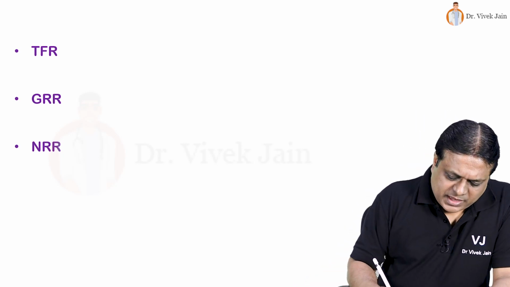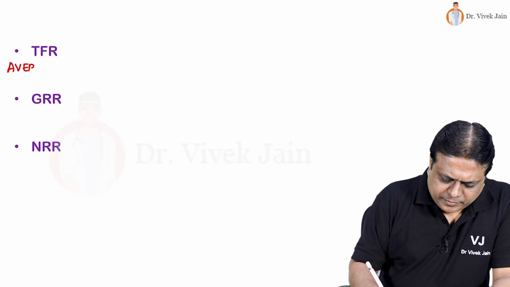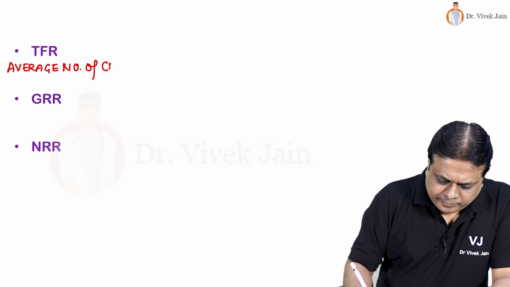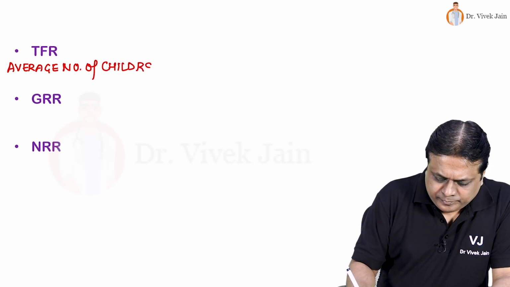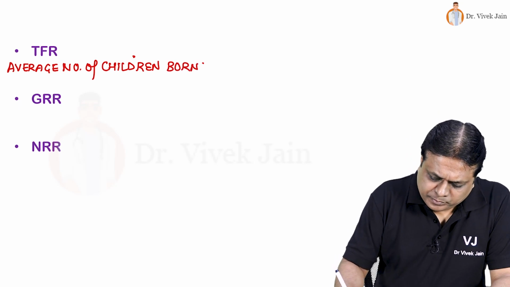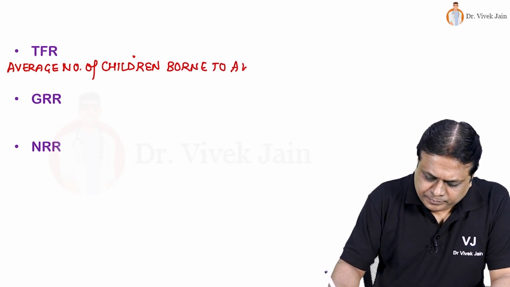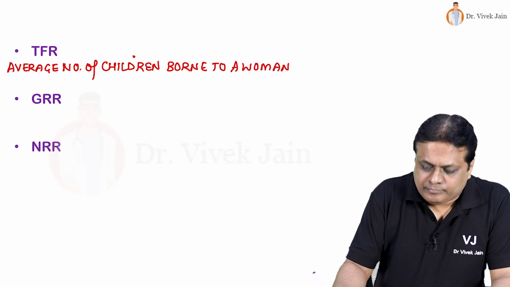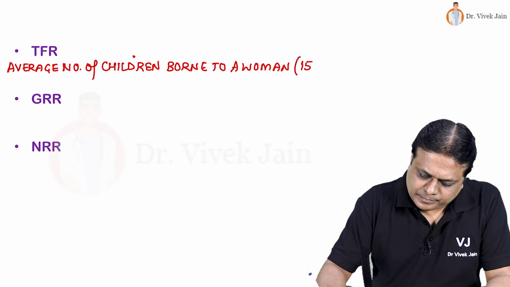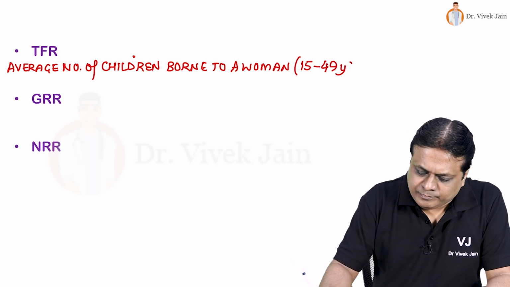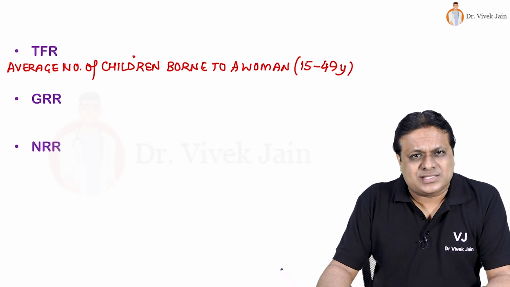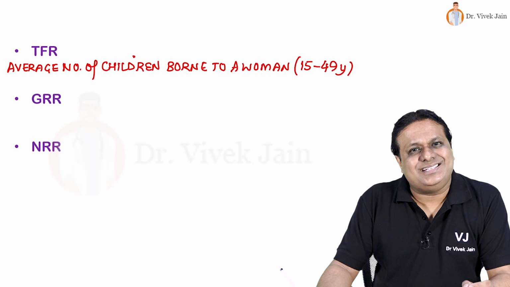That is average number of children that are born to a woman in her entire reproductive lifespan, that is 15 to 49 years. This is also known as completed family size.